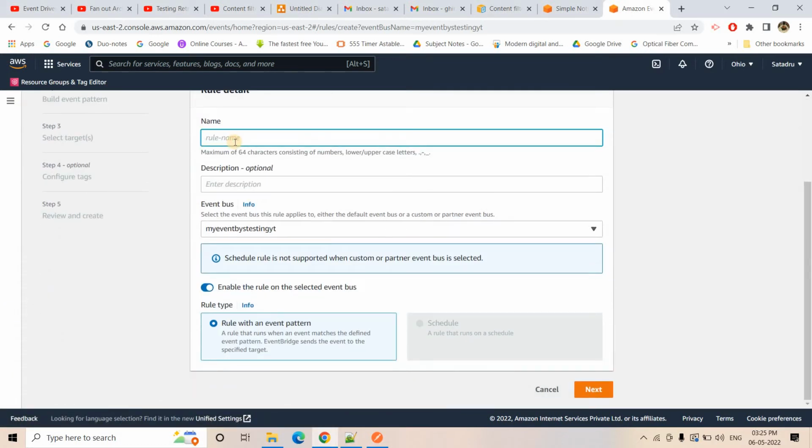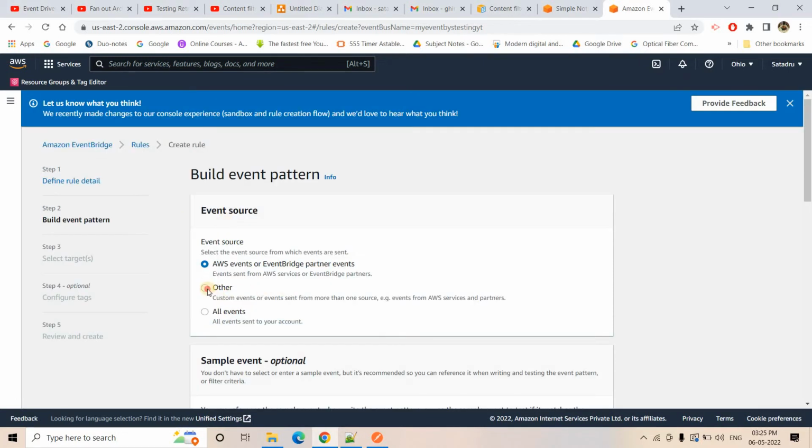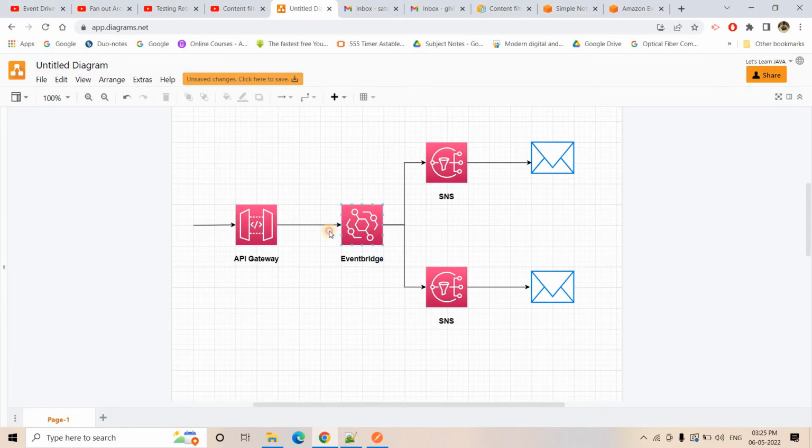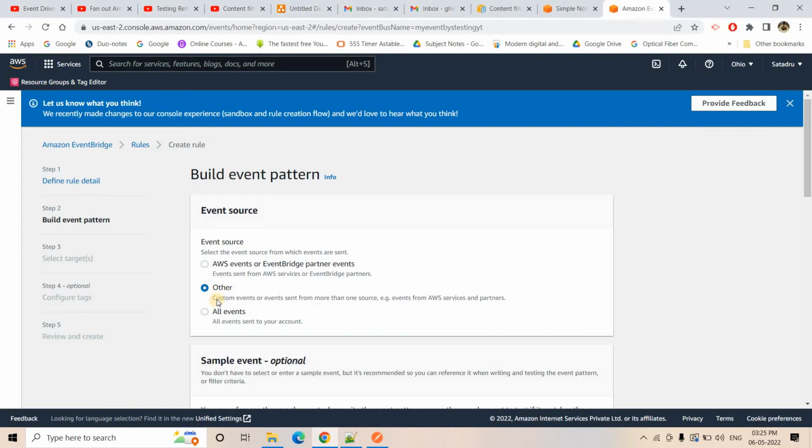Here I will name it rule 1. This is our first rule. Rule with an event pattern, I will go to next. I can choose Other, because if you see the architecture, the event will be published from API Gateway. It is another AWS service, right? If you see the description of Other, it is custom events or events sent from more than one source, like events from AWS services and partners. So I can choose Other, not a problem.